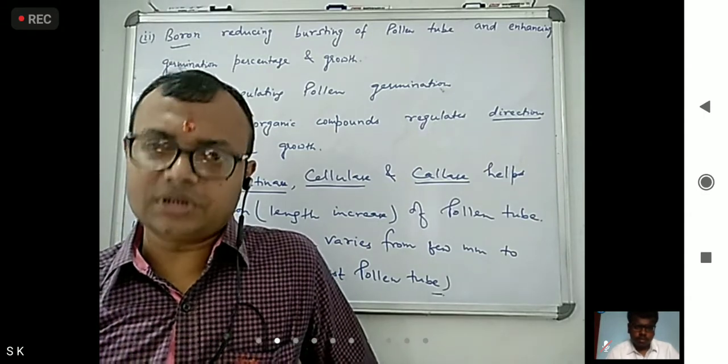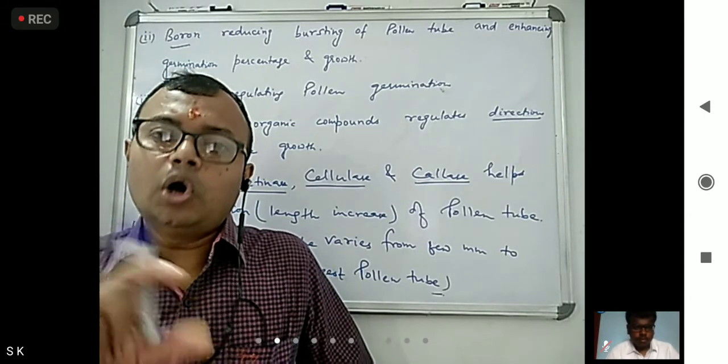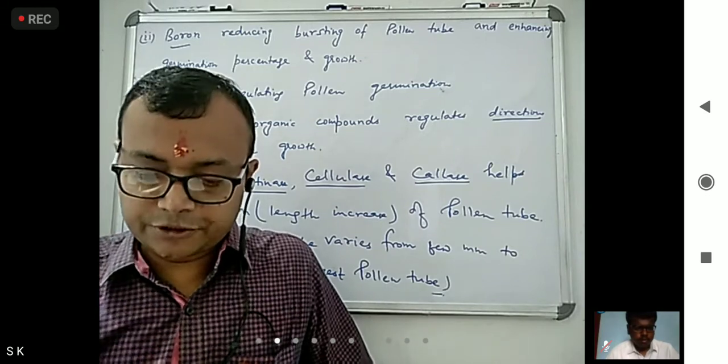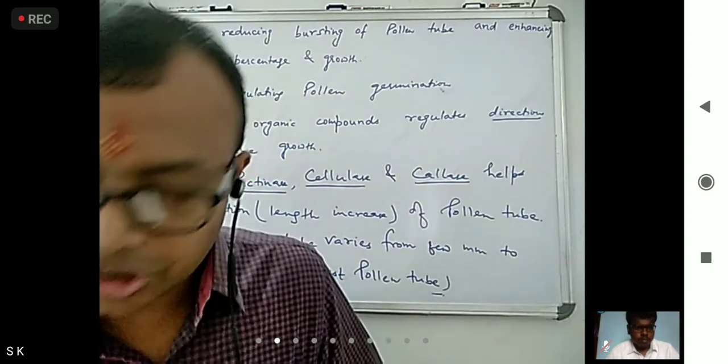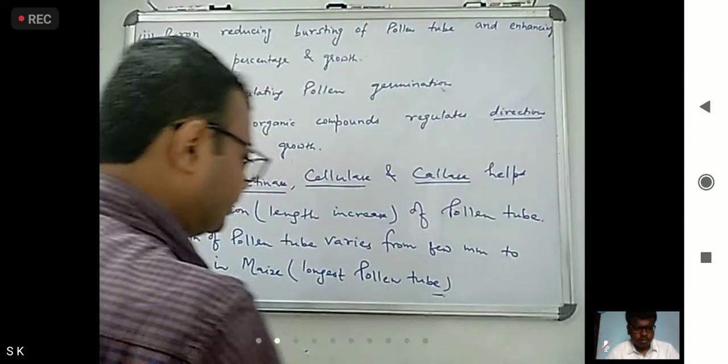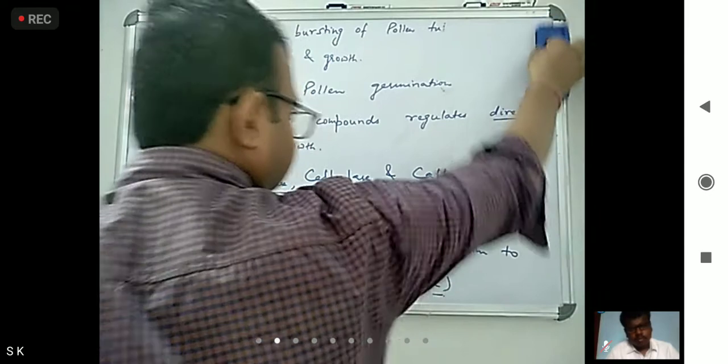Now some questions ask what is the optimum temperature at which pollen germination occurs. That optimum temperature is 20 to 30 degrees centigrade.